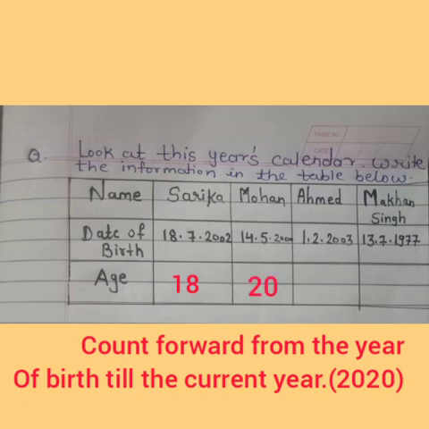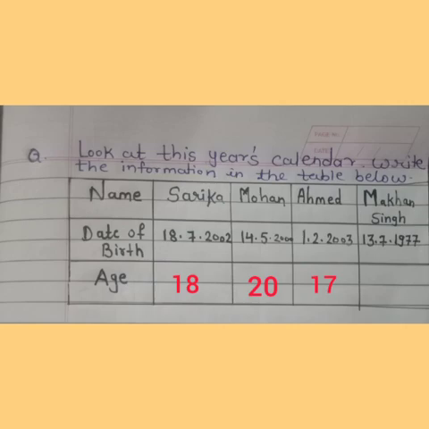Now see Ahmad's birth date. It is 1/2/2003. So count forward from the year. It means 2003 to 2020. So now Ahmad turned 17 years this year on his birthday.